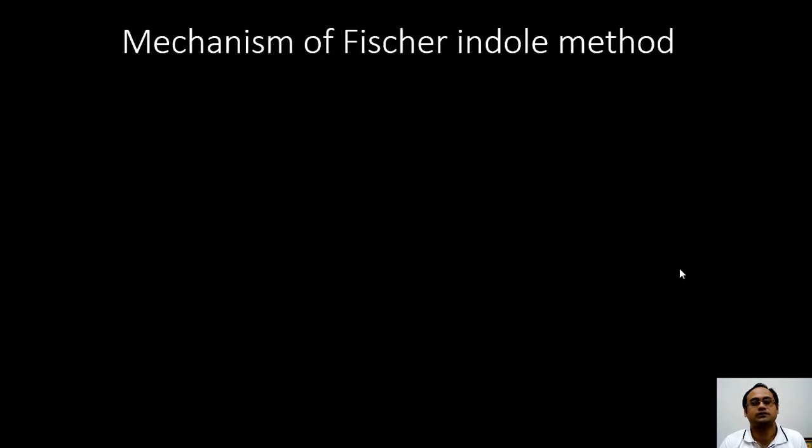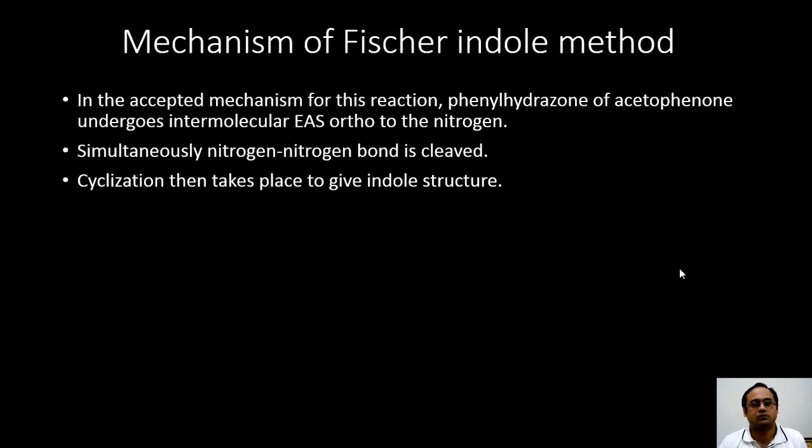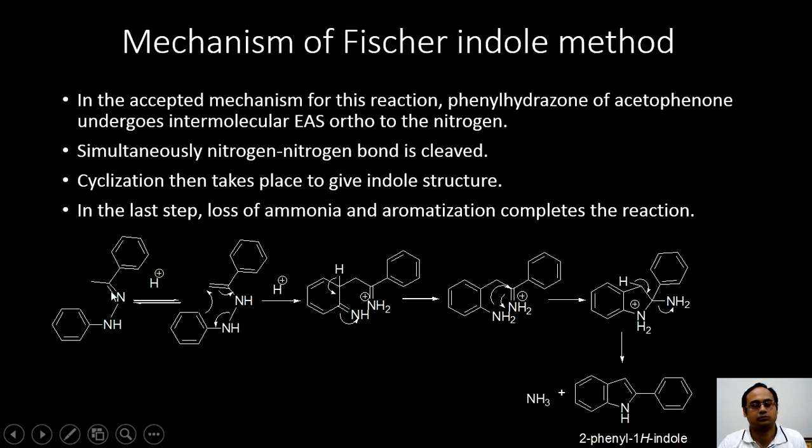Now, the mechanism for this Fischer indole synthesis has been discussed a lot in the literature, and the accepted mechanism goes like this: first the phenylhydrazone is protonated and intramolecular electrophilic aromatic substitution takes place, where this carbon adds to the aromatic ring, the nitrogen-nitrogen bond breaks apart, and this is followed by aromatization of this benzene ring to give us that intermediate, which will further cyclize because of the nucleophilicity of the nitrogen to give us another intermediate, which again loses a proton from this newly formed 5-membered ring to give us the 2-phenyl 1H indole, and ammonia is lost in the reaction mixture because of the aromatizing driving force.